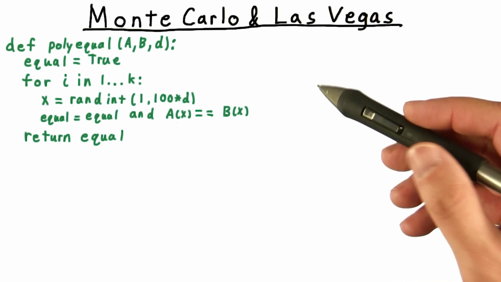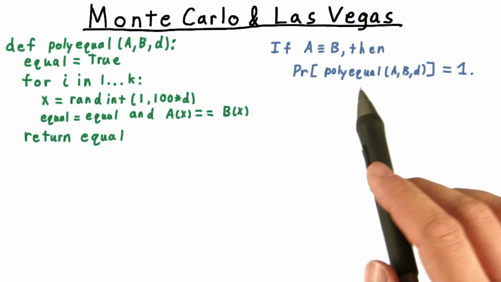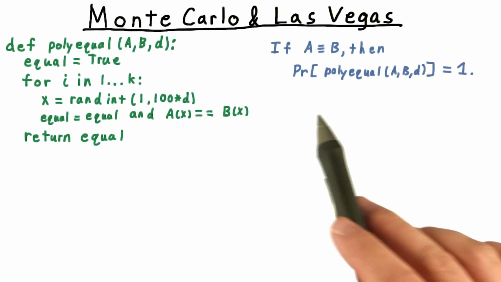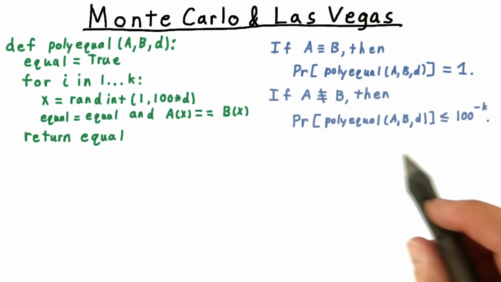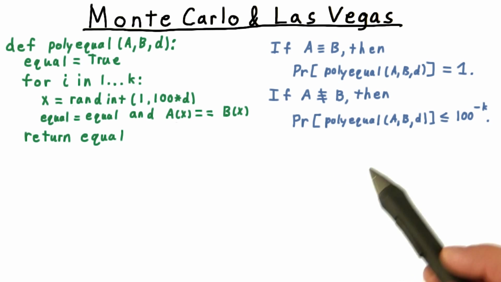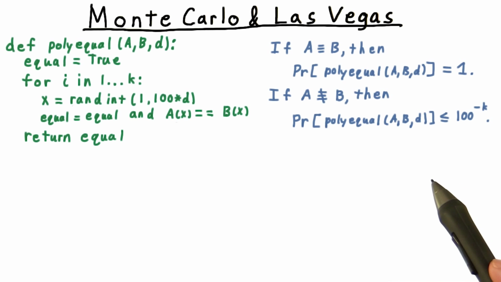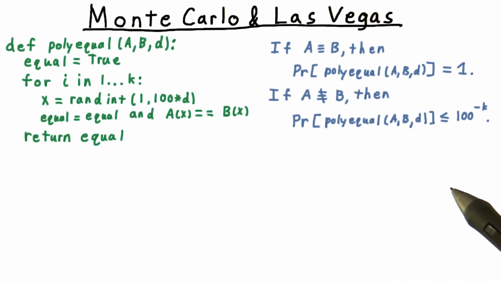Let's go back to our polynomial verification algorithm with repeated trials and review its behavior. If the two polynomials are equal, then the probability that the algorithm says so is 1. On the other hand, if the polynomials are different, there is a chance that the algorithm will get the wrong answer. But this only happens with probability 100 to the minus k, where k is the number of trials that we did. We just need to extend the argument we made before for k equals 2 to general k.